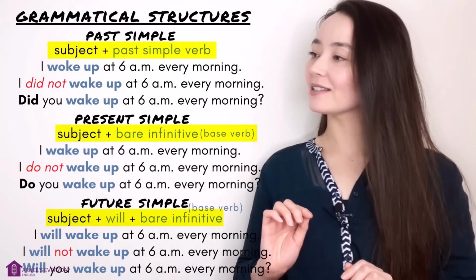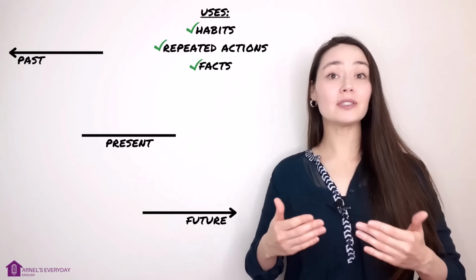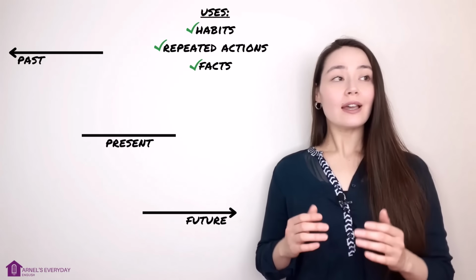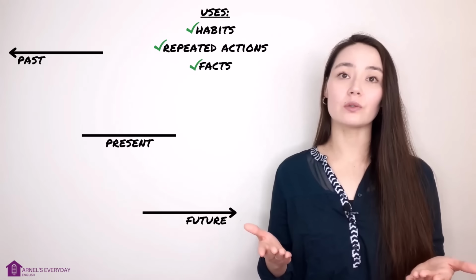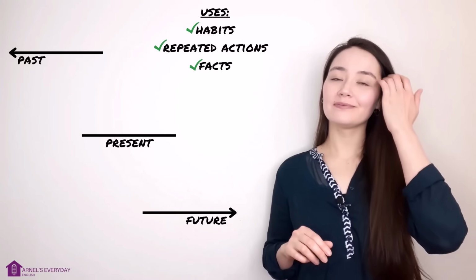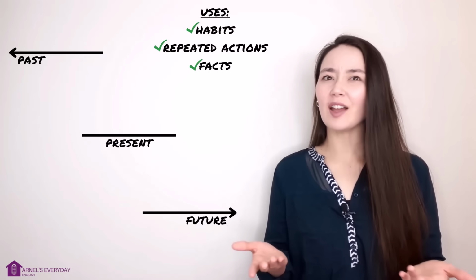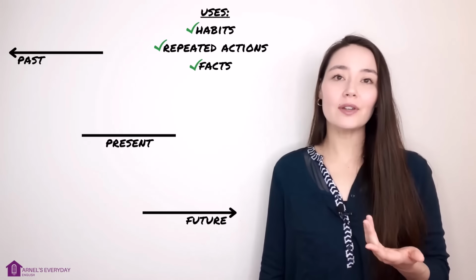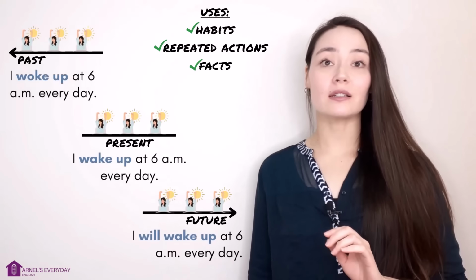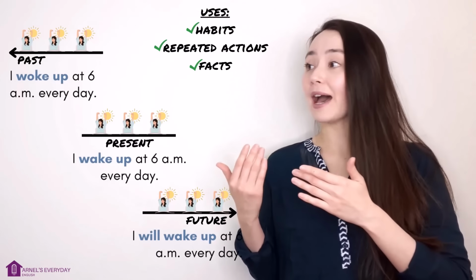Let's look at these tenses on a timeline. We use the simple tenses for habits, repeated actions, and for things that are always true, like facts. Do habits change often? No. Do repeated actions change often? Not really. Do facts change often? No, a fact is a fact. Look at my timelines. The actions are the same, but they are either in the present, the past, or the future.